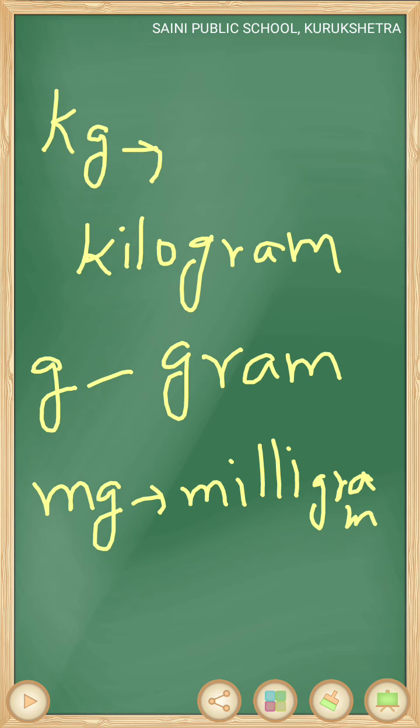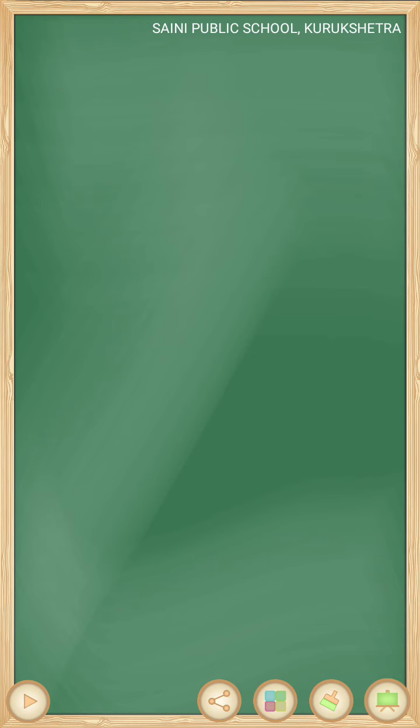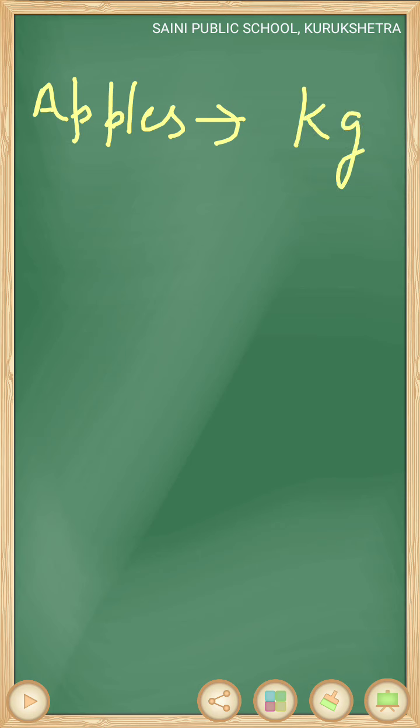Now, I am telling you some objects and we will discuss how we can measure them, and which unit we will use for measuring these objects. For example, first of all, apples. Apples are heavier objects, so we can measure them in kilogram. The unit used will be kilogram.